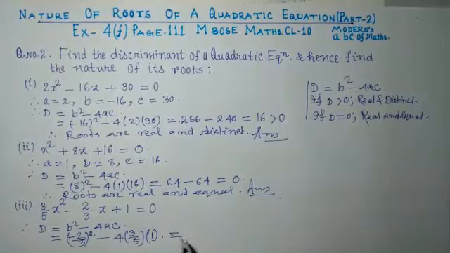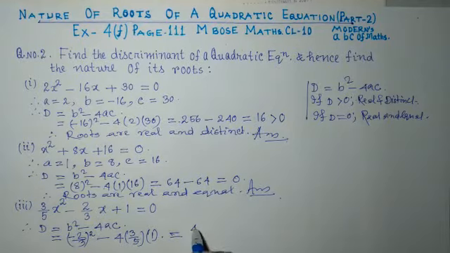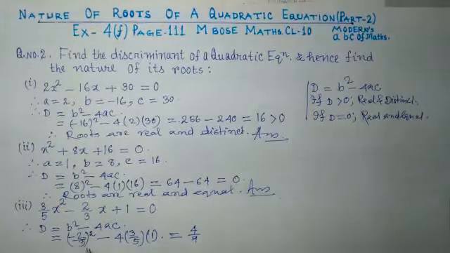So continue here, minus 2 by 3 whole square means minus 2 by 3 into minus 2 by 3, it will be 4 by 9. Minus 2 whole square is 4 and 3 whole square is 9. Minus 4 into 3, 12 into 1, 12. Numerator will be 12 and the denominator is 5 only.